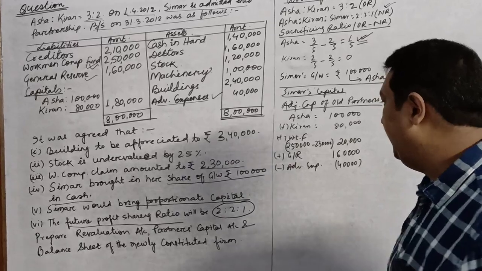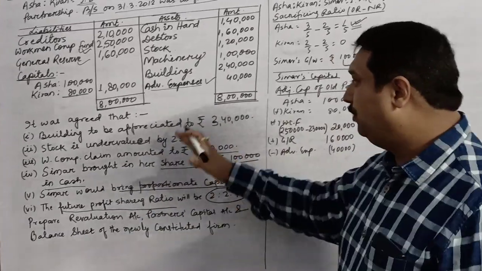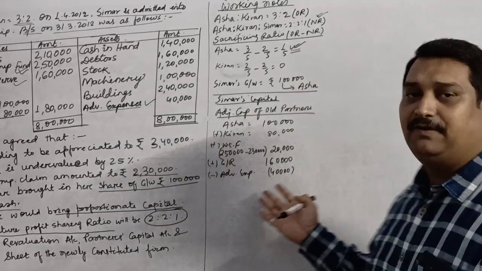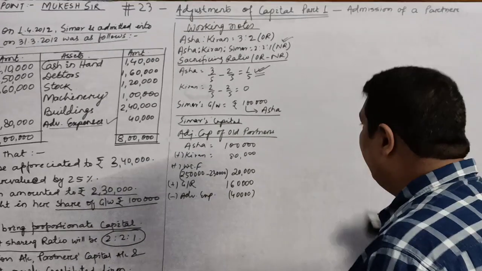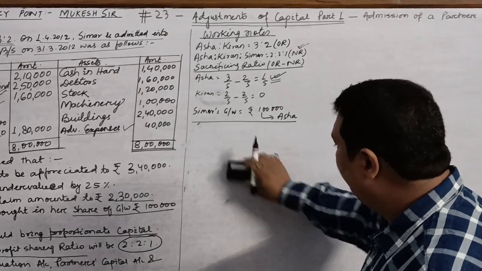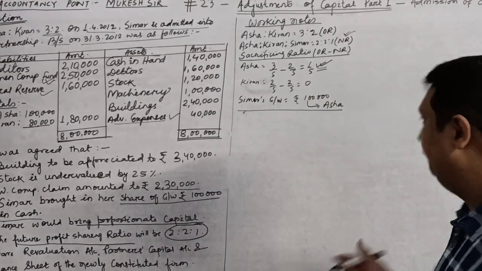This will be deducted. We will also need to calculate the revaluation. So unless we calculate the revaluation, we will not be able to get the capital of the new partner. So it's better that we don't calculate Simar's capital right now. We will directly calculate with the help of the partners' capital.